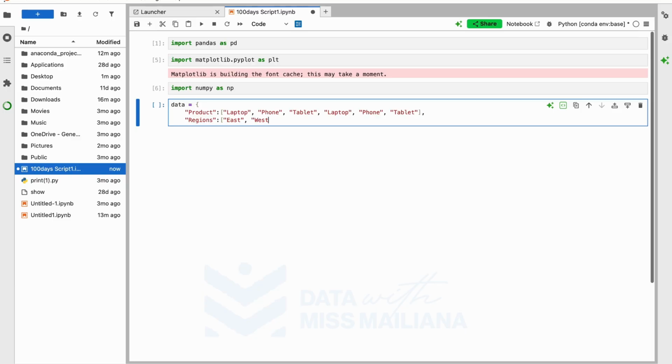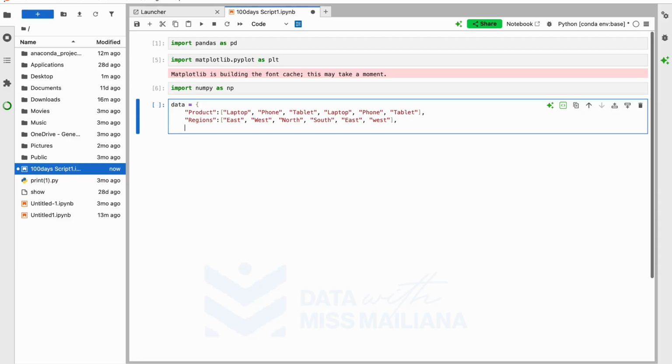We have the regions to be east, comma, west. So we are creating the data just like how we did in SQL, remember? All right, so we have north as well, we have south as well, we have east again, then we have west. Okay, I think that would be it for this. Then comma, then we have sales, right?